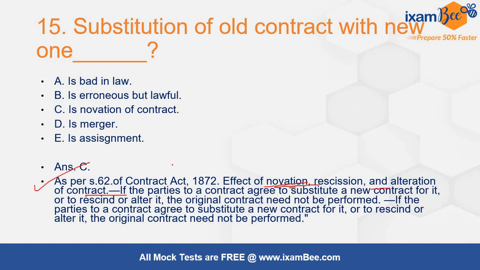So section 62 is an important section. यहाँ से कोई भी question आपको पूछा जा सकता है. If a party to contract agrees to substitute a new contract for it, rescind it or alter it, then the original contract need not be performed in that condition, and the parties to a contract can agree to substitute a new one for it, rescind it or alter it.